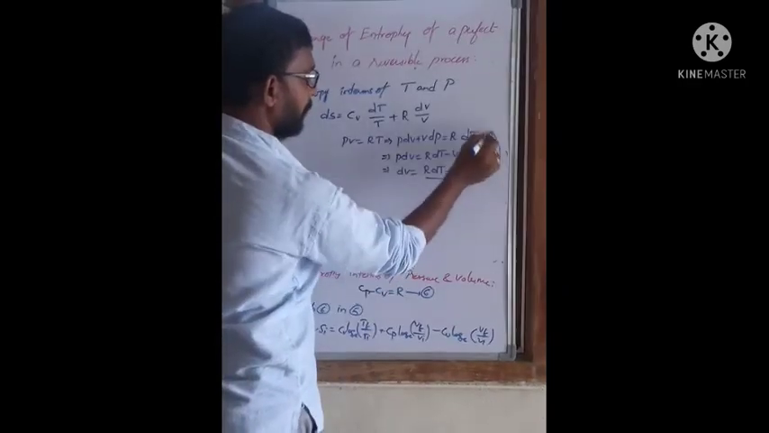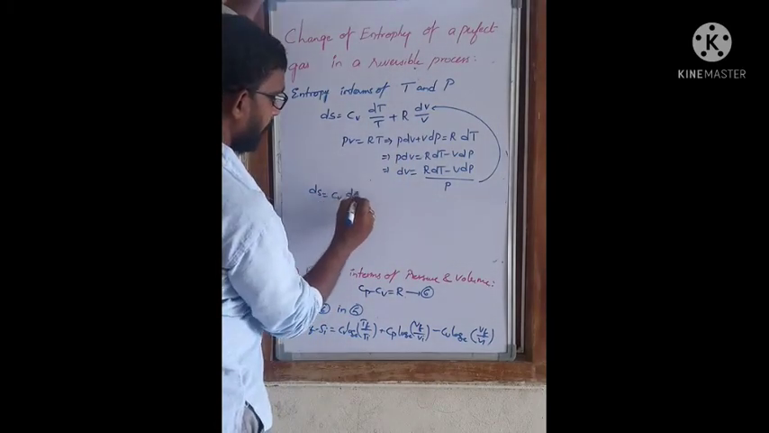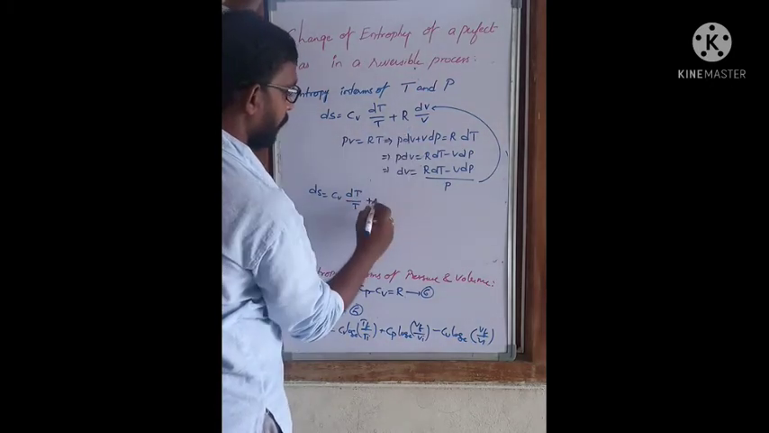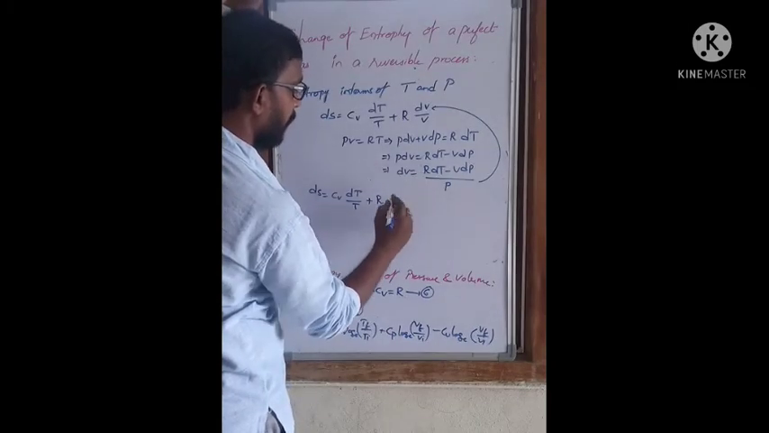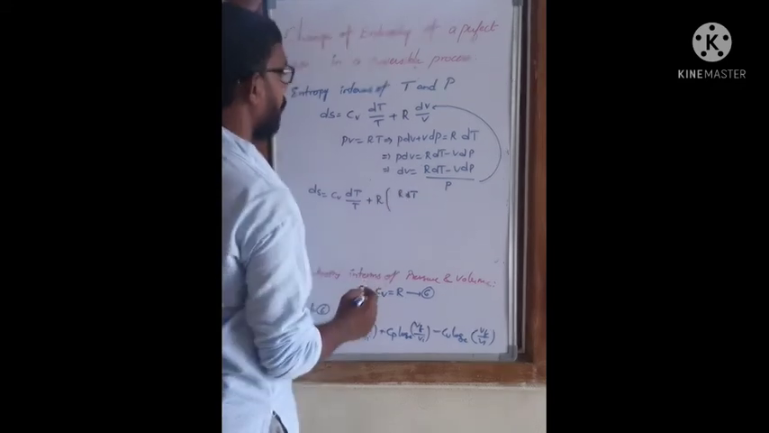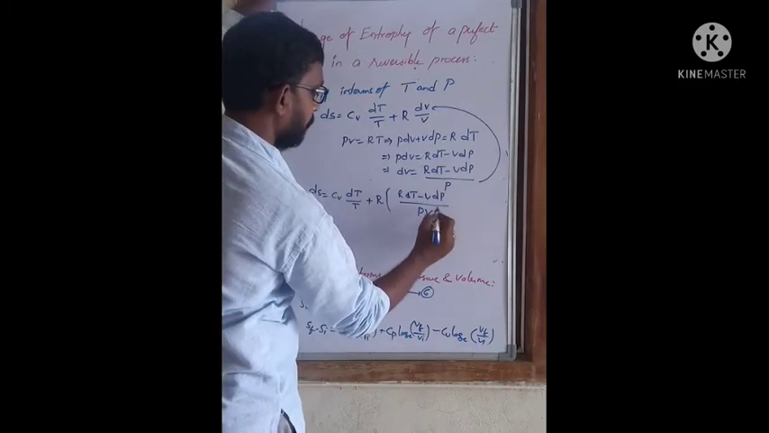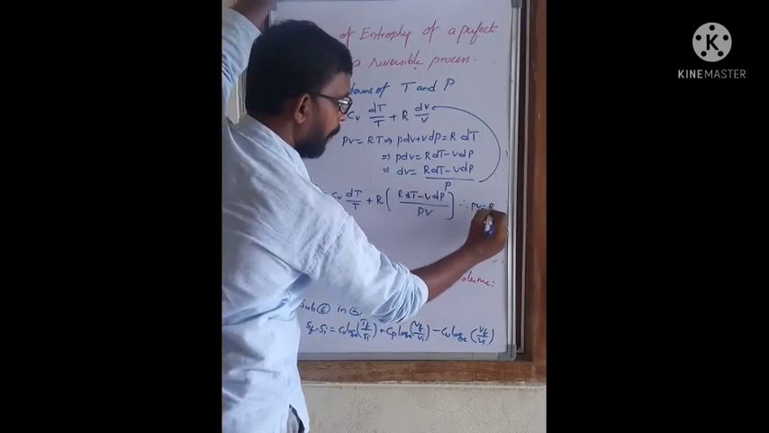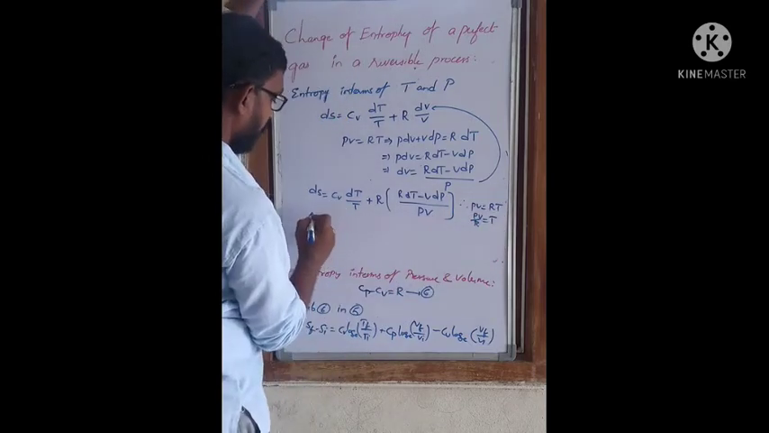So substitute this term here. Then what we get finally? dS = Cv dT/T plus R remains the same, and substitute the dV value: R times (R dT − V dP)/(PV). We know that PV = RT, so PV/R = T. Substitute there.